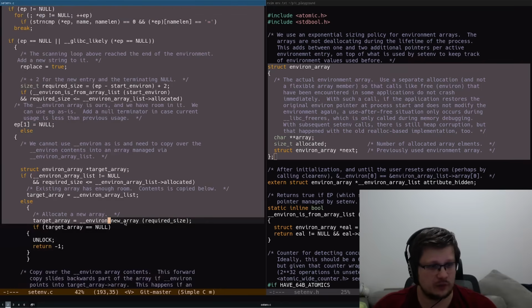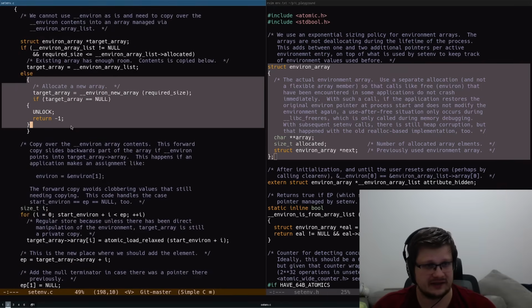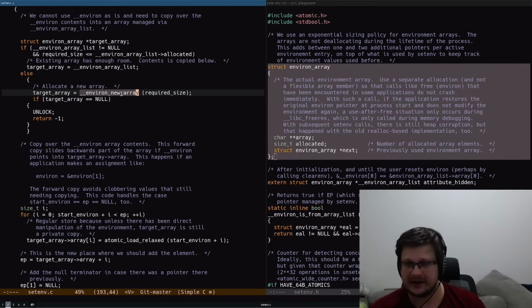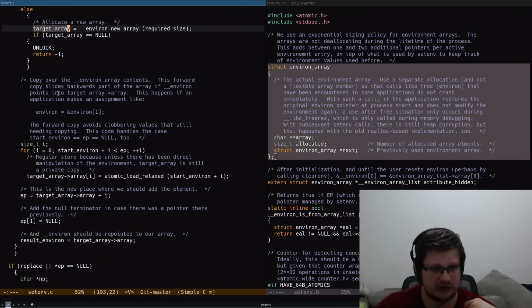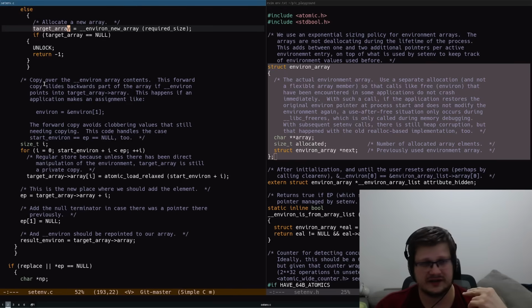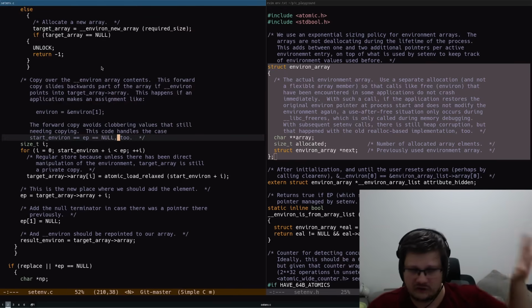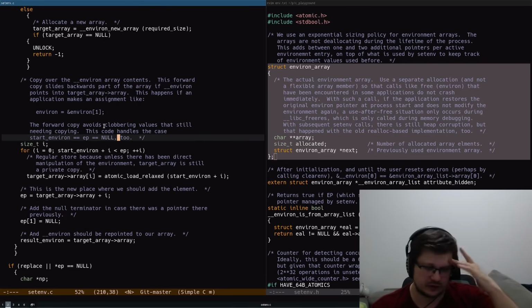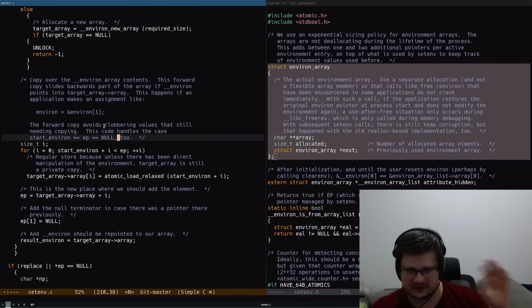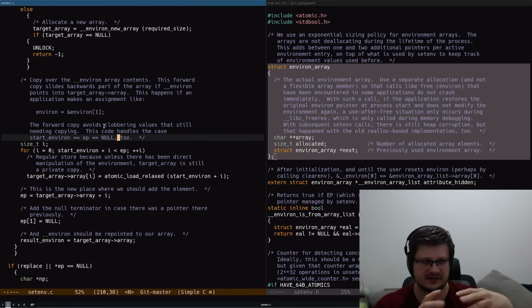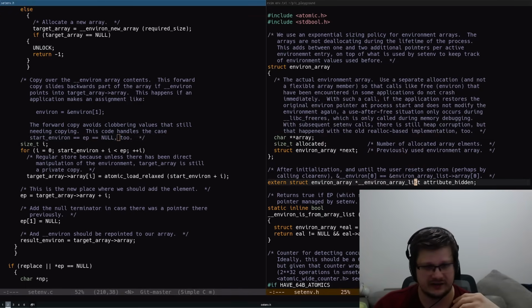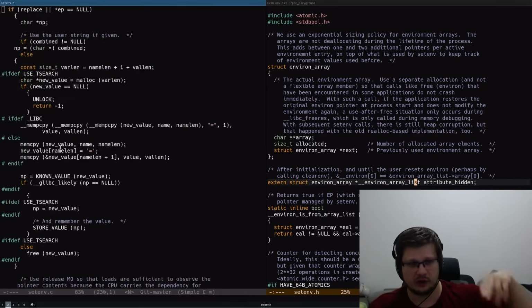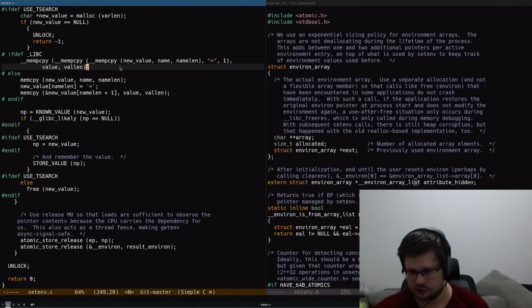And so let's go back to our setenv here, where we allocated a new array, rearranged the chain, and then on a target array, what we do is we copy all of the contents of existing environment variables there, so it's accessible. So I guess getenv doesn't have to do all of this chain walk. It can just use whatever is on the environment array list. And after that, we go down and proceed with memcopying the new value.